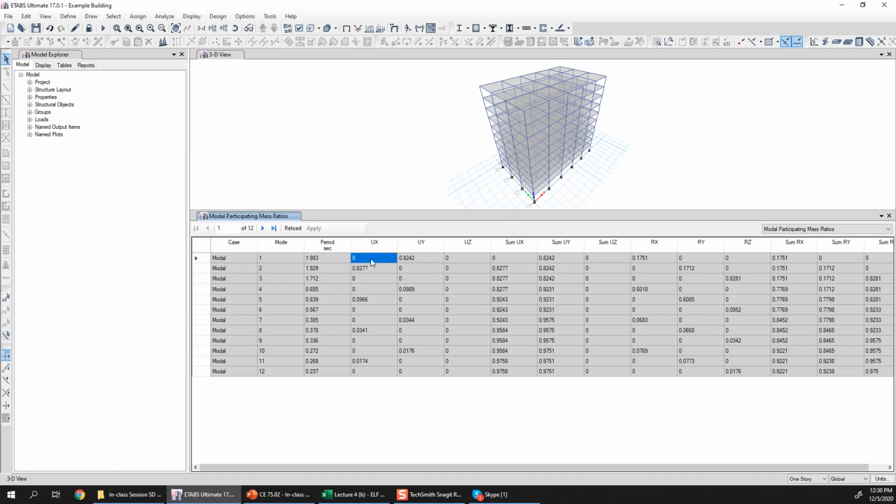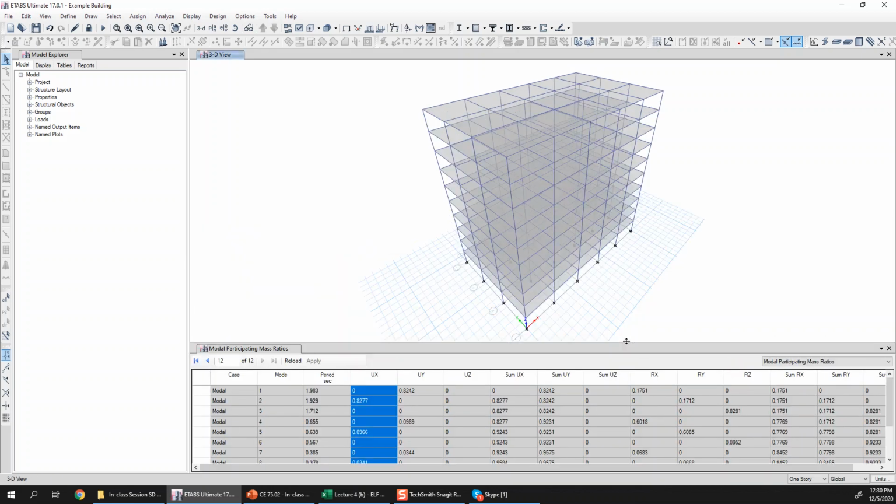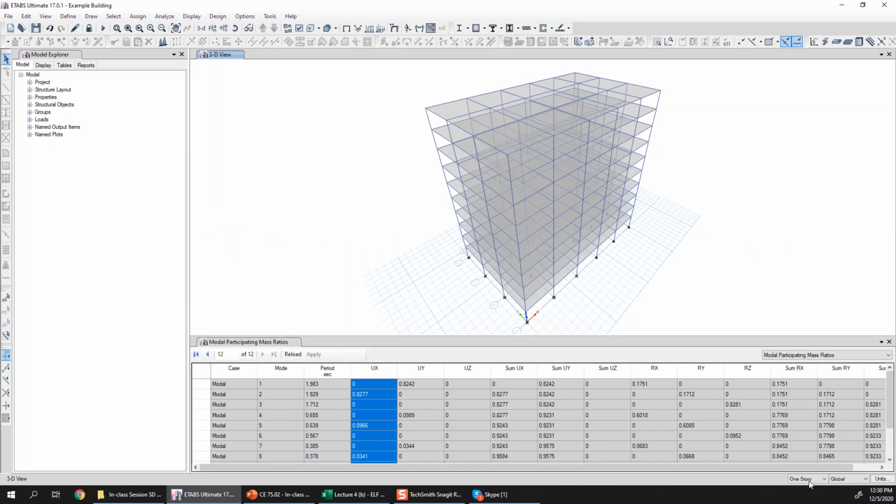So that's how you list down the first, second, third and fourth mode in x, y and torsional direction based on participating mass ratios. But you should also check their animations. So their shapes also you should check. You can animate these mode shapes obviously. I will not do it here because it may take some time to generate frames.